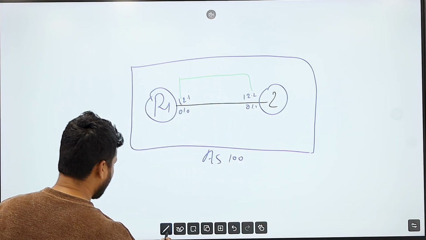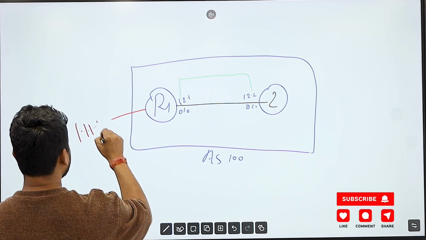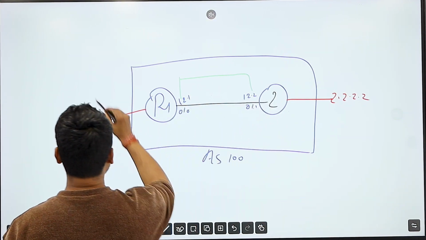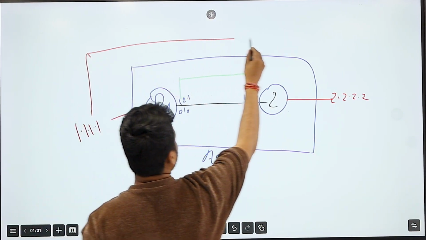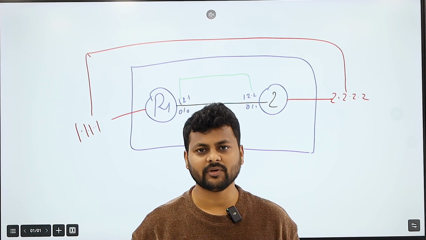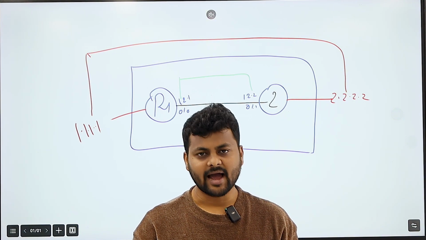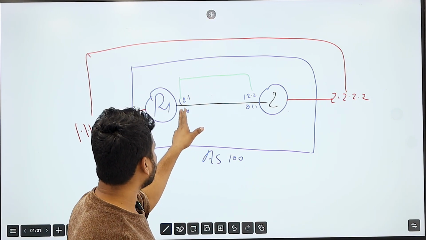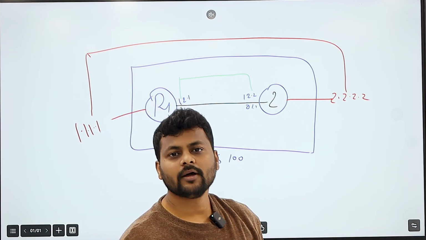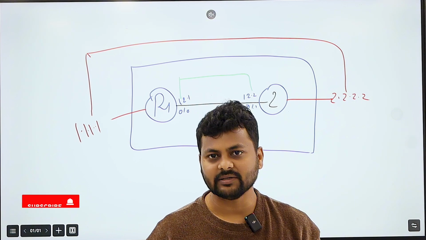In the same way, I have a loopback here, 1.1.1.1, and a loopback 2.2.2.2 over here. If I form the neighborship between this loopback and this loopback, this is called an indirect iBGP neighborship because they are part of different broadcast domains, or we can call it a multi-hop iBGP neighborship. But between 12.1 and 12.2, they are part of the same broadcast domain. We can call this a direct iBGP neighborship. We can also call it internal BGP as well.